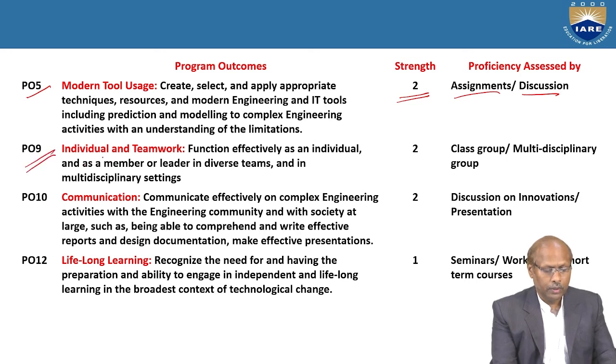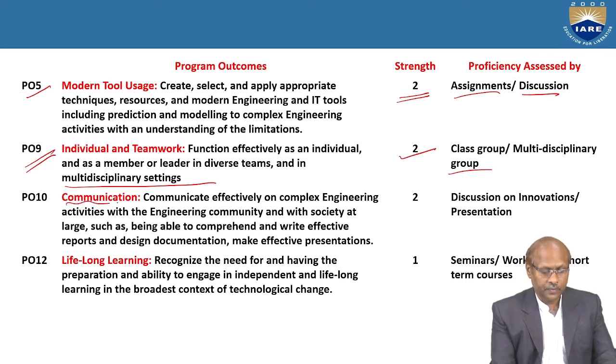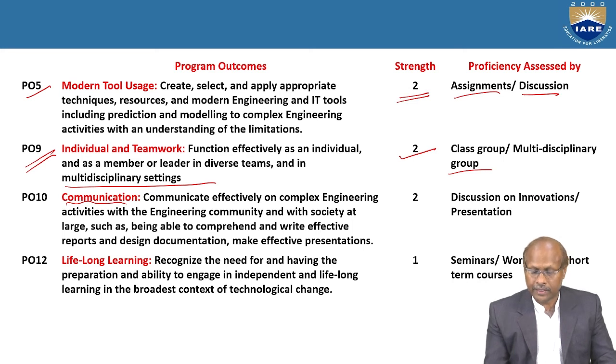Next, one more outcome you can achieve, that is individual and teamwork. Function effectively as an individual and as a member of or leader in diverse teams and multidisciplinary settings. So these things you can assess by multidisciplinary group or class group. And its strength is 2. Similarly, communication. Communicate effectively on complex engineering activity with the engineering community and with society at large, such as being able to comprehend and write effective reports and design documentation, make effective presentations. And this can be assessed by discussion on innovation or presentation. And its strength is 2.